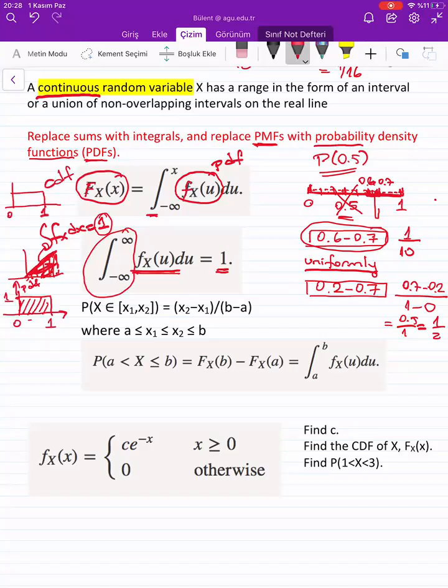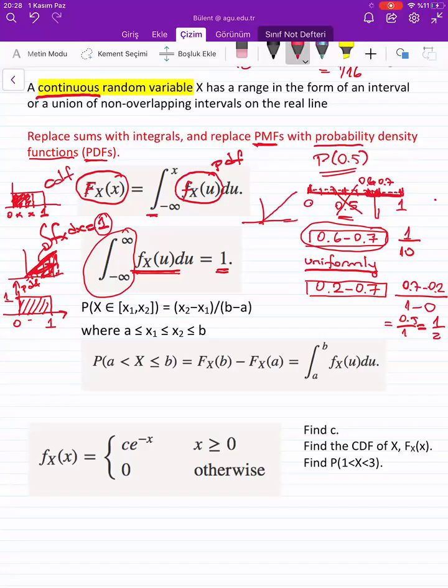Now the probability between minus infinity to x, this value is going to be here, right? The area here is going to be my function for x. If I increase x like that, the area will increase. If I increase x like that, the area will increase. So the CDF for such a PDF will be like this.